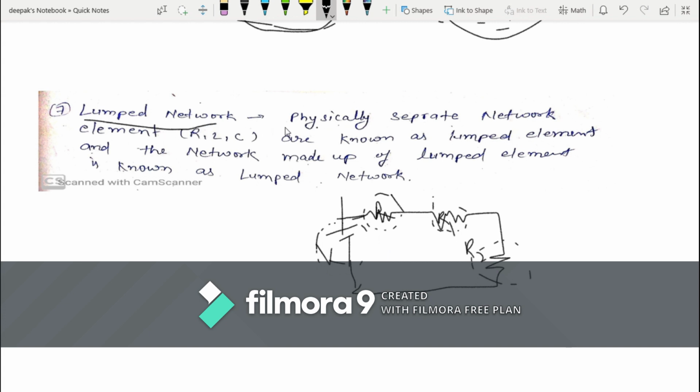I am reading the definition. Physically separated network elements like resistance, inductance, and capacitance are known as lumped elements, and a network made of lumped elements is known as a lumped network. So the network made up of lumped elements is called a lumped network. And what is a lumped element? The lumped elements are those elements that are physically separated.